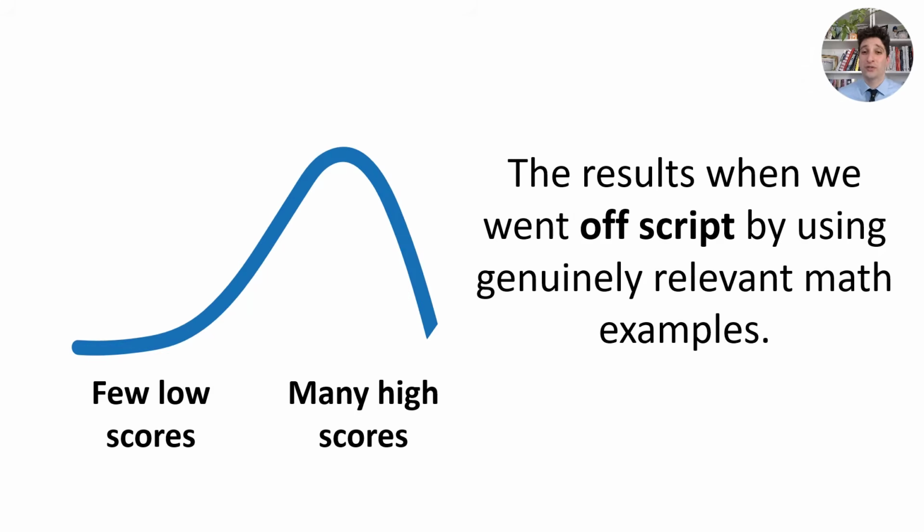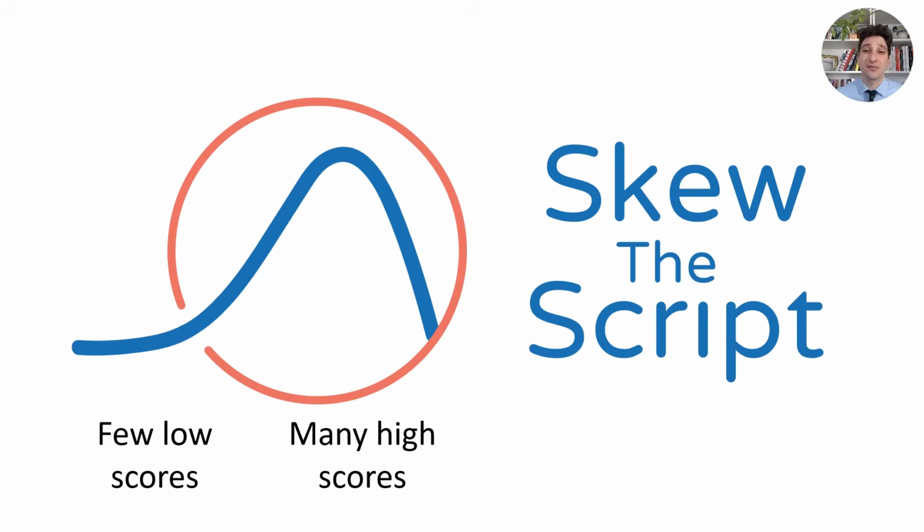However, when we went off script and used math and stats to explore genuinely relevant topics that students cared a lot about, students engaged more in class and they performed better as well. As a result, their scores became a left skew, very few low scores on the left and many high scores on the right. That's why this left skew curve appears in our logo. It's a symbol of what we hope to accomplish by bringing more genuinely relevant examples to math and statistics classrooms.